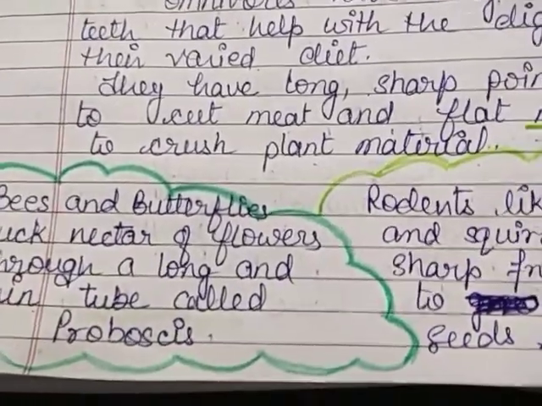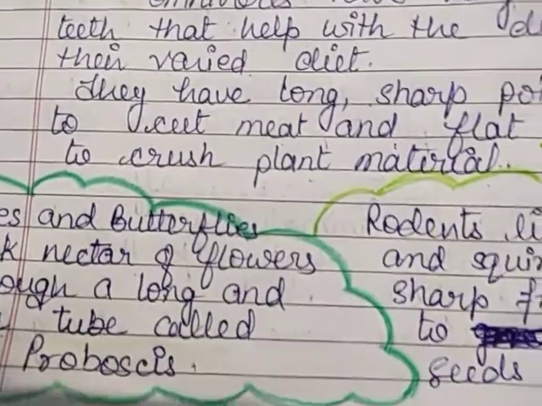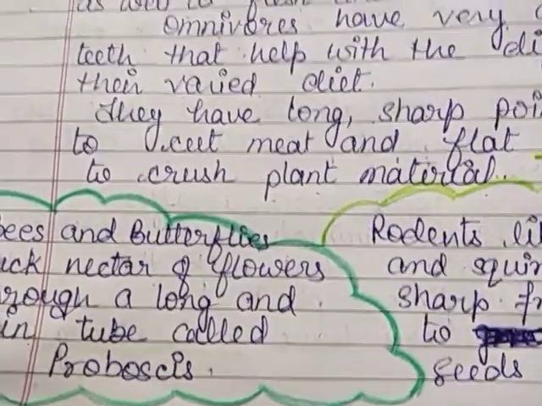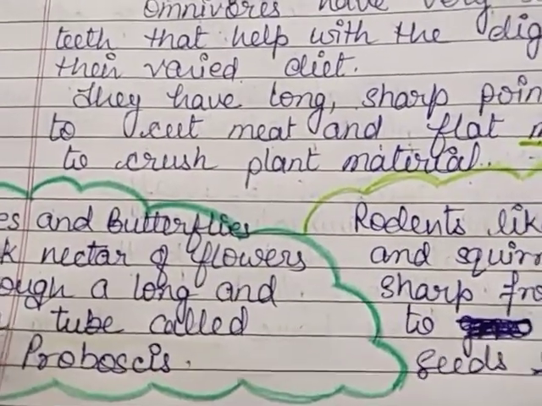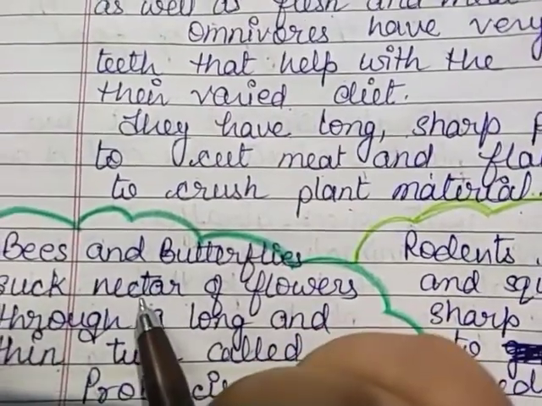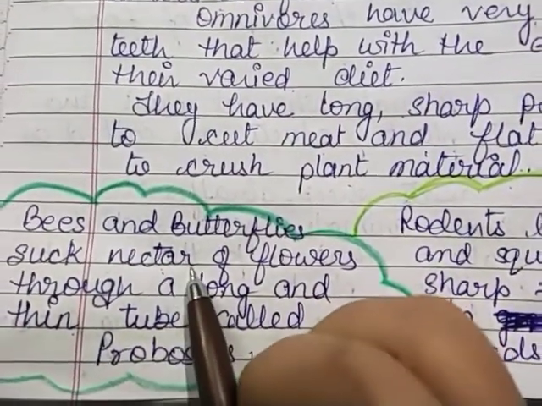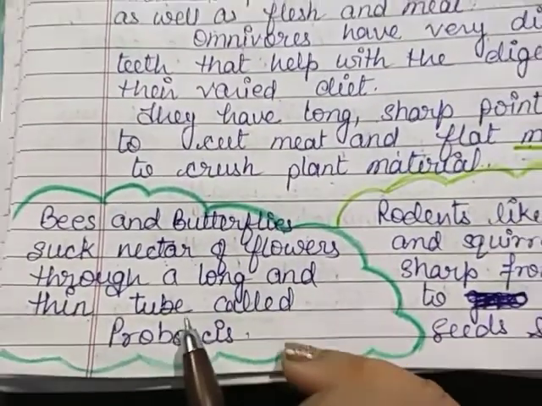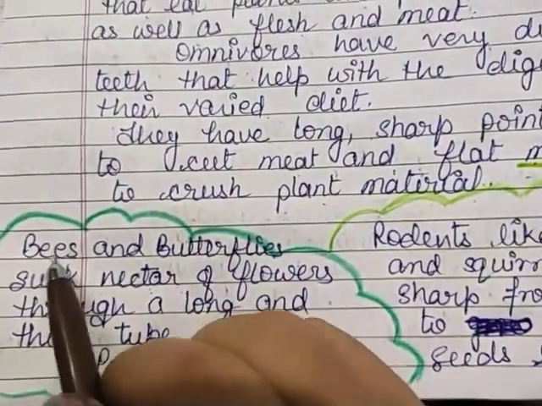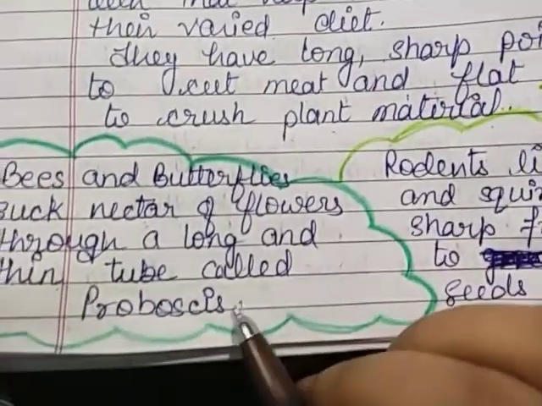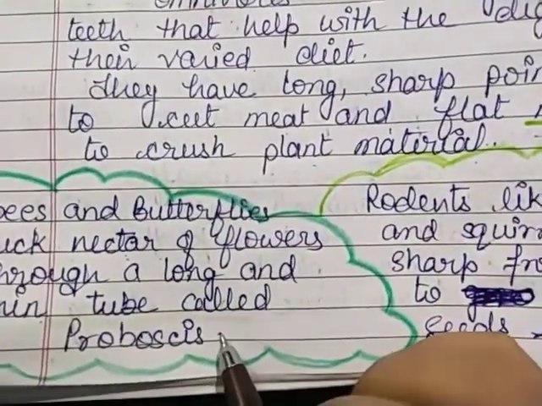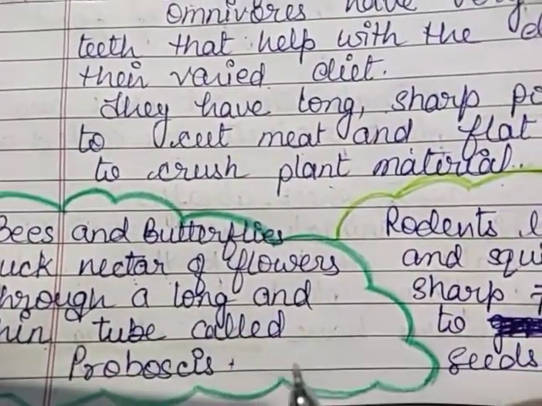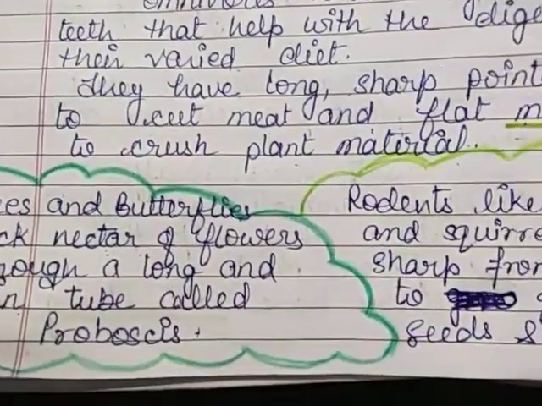Butterflies and bees are the two insects which suck the sweet flower juice, known as nectar, through a long thin tube of the body called the proboscis. This is the organ by which they suck the sweet juice from flowers.